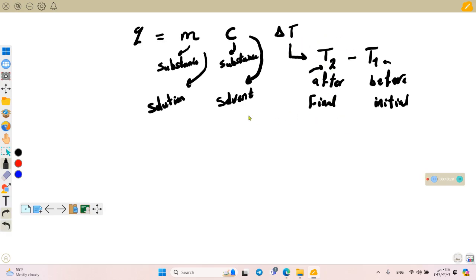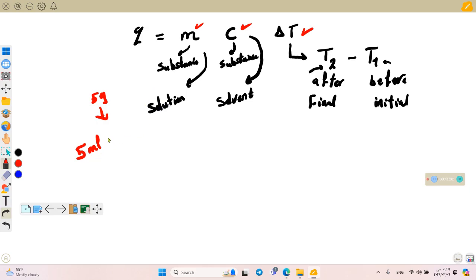Good. Now, to calculate the quantity of heat, we must know the mass of the substance or the solution, the specific heat of the substance or the solvent, and the change in temperature. Sometimes in the problems, we don't get the mass. We don't get 5 grams, for example, but we get 5 milliliters. We must know that it can equal the mass of the solution, and the mass of the solution equals its volume.